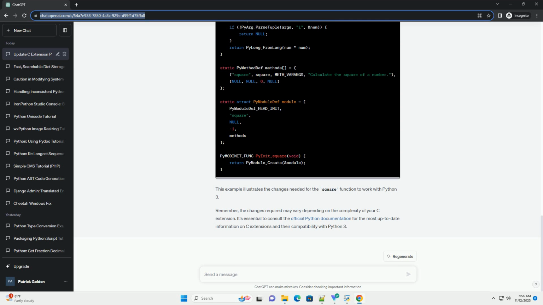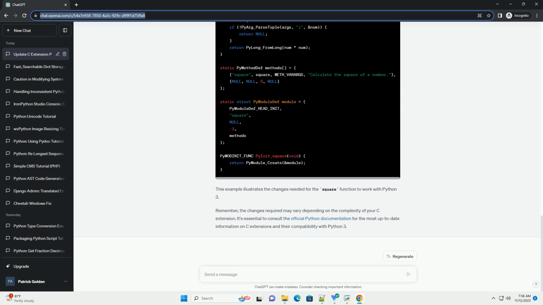Once the code is updated, you'll need to rebuild the C extension. Use the following command to build the extension. Test the updated extension with Python 3. Ensure that the extension works as expected without any errors.